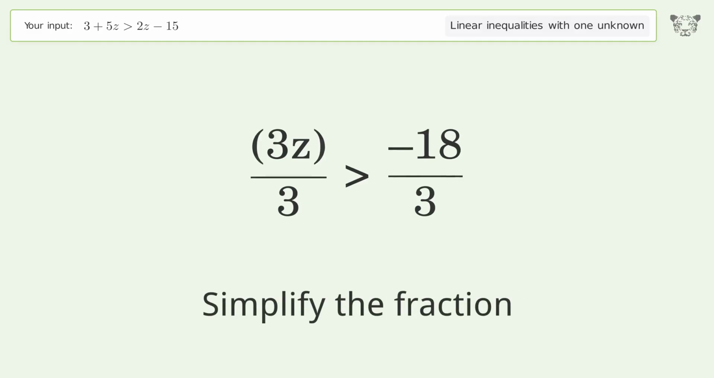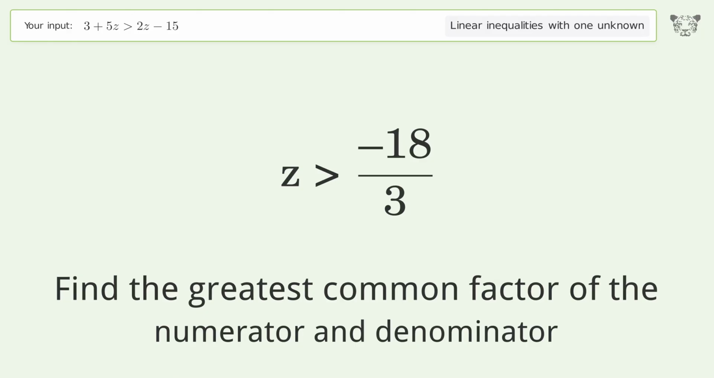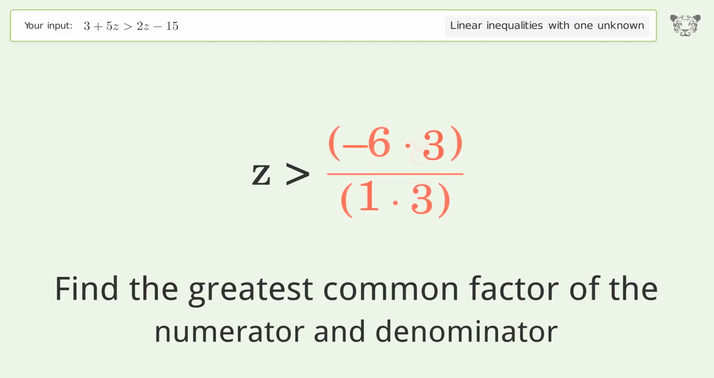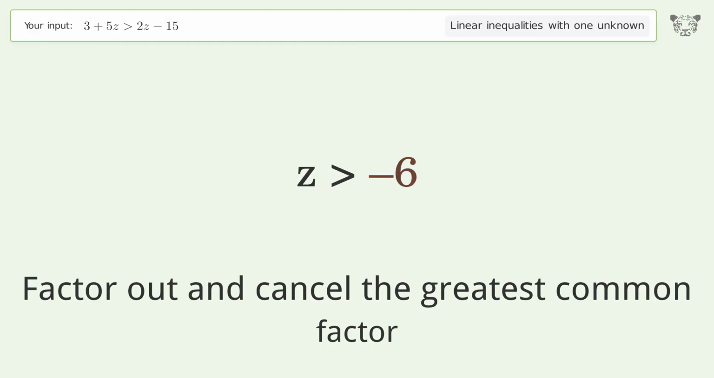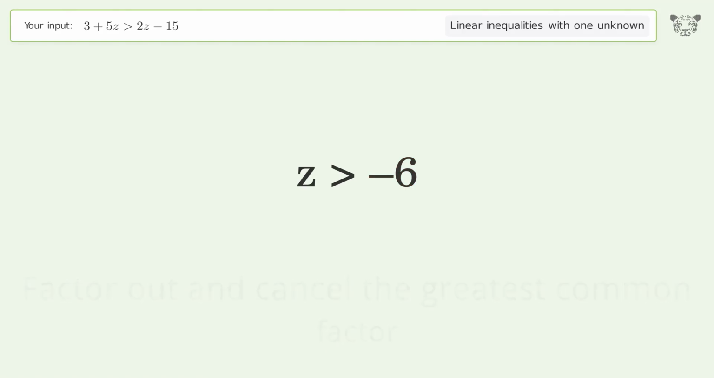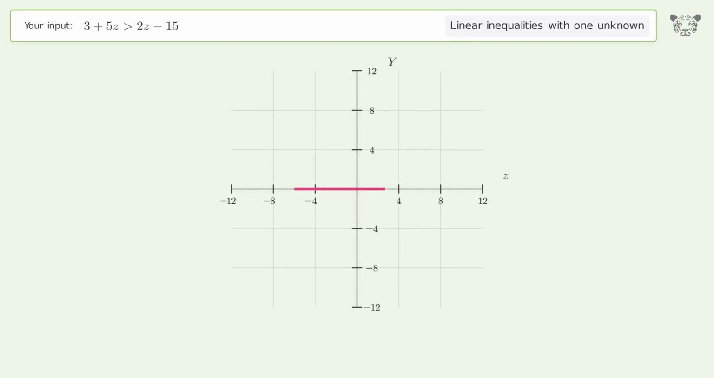Simplify the fraction. Find the greatest common factor of the numerator and denominator. Factor out and cancel the greatest common factor. Plot the solution on a coordinate grid. And so the final result is z greater than -6.